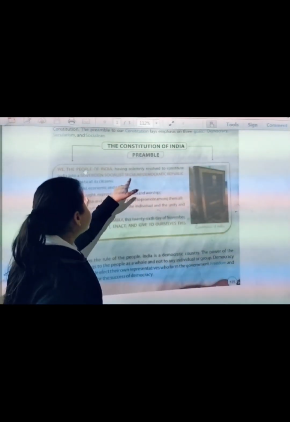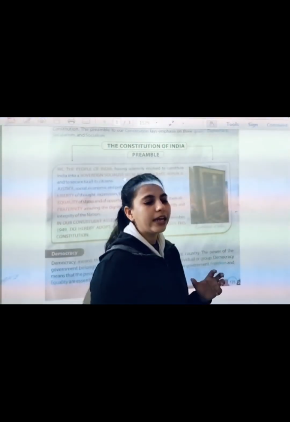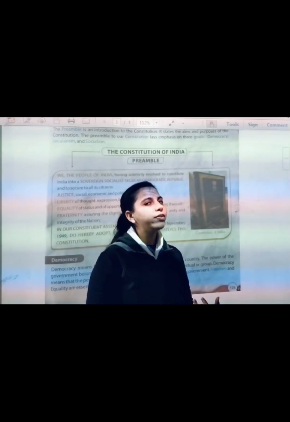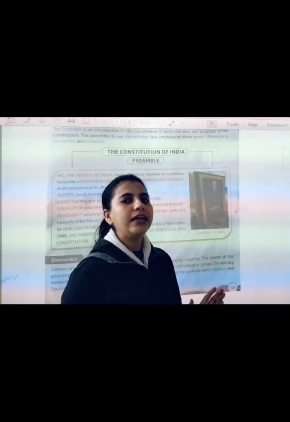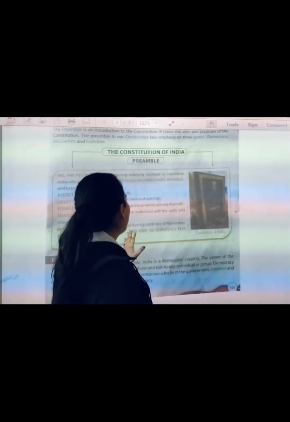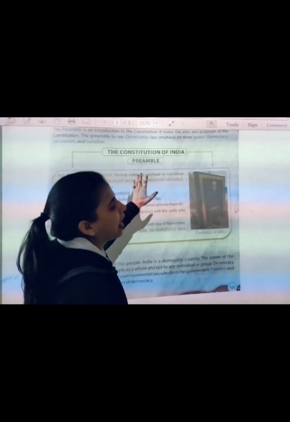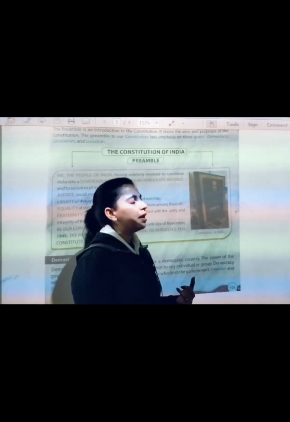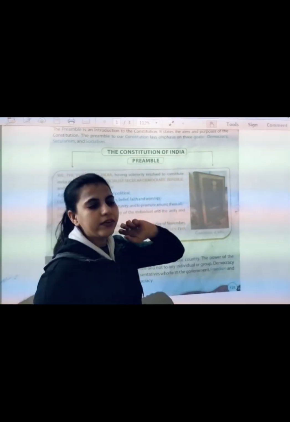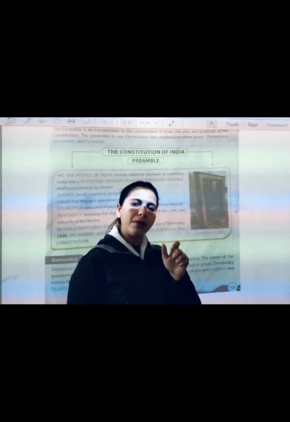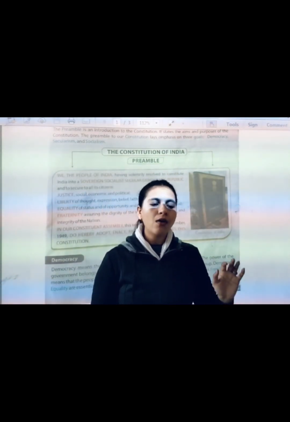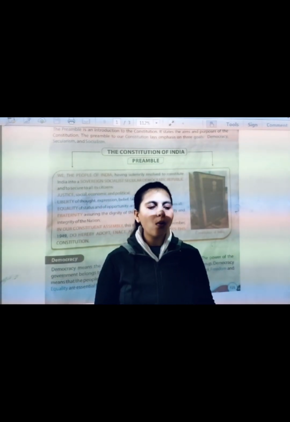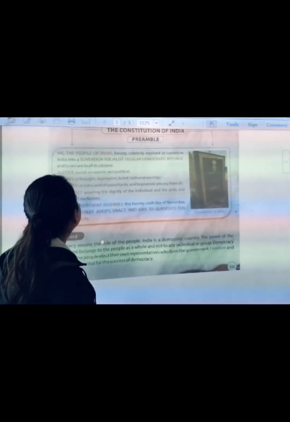The next one is secular. What is the meaning of secular? That means not concerned with any religion; all religions are treated equal. Next one is democratic. What is democratic? That means rule of the people. And the next one is republic. What is the meaning of republic? A nation or country where the people elect their own representatives. So these are the meanings of these terms.